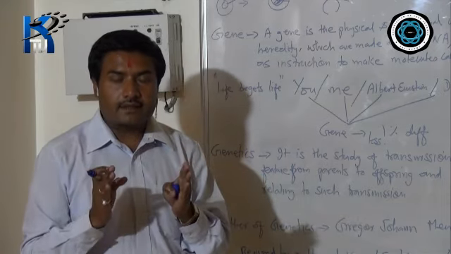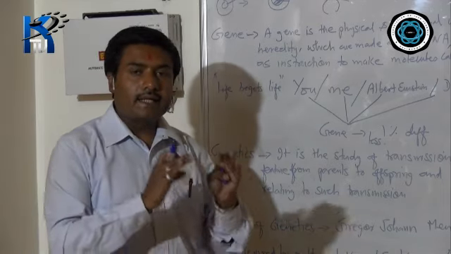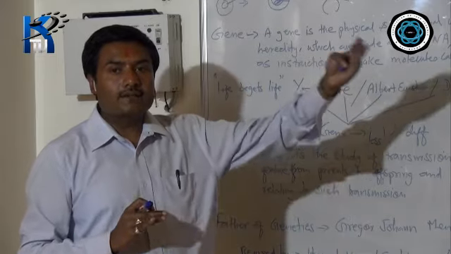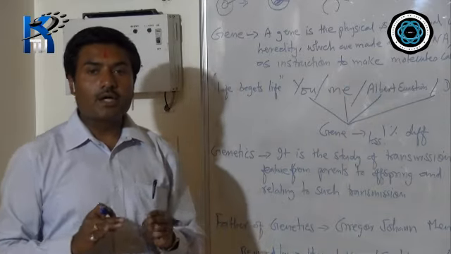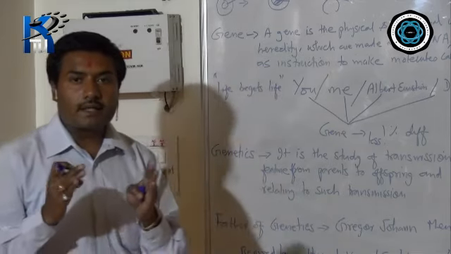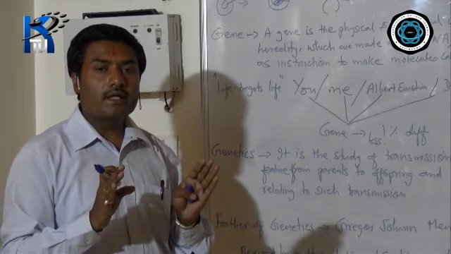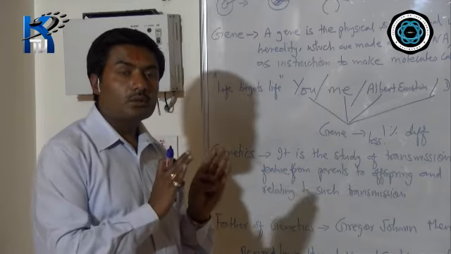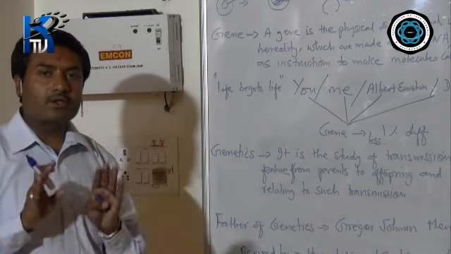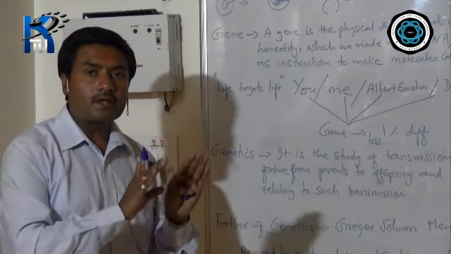Each of these characteristic features is from your parents, not somebody else. Nobody will tell you that you are looking like Aishwarya Rai or Salman Khan, because you do not belong to them. But you resemble your parents.